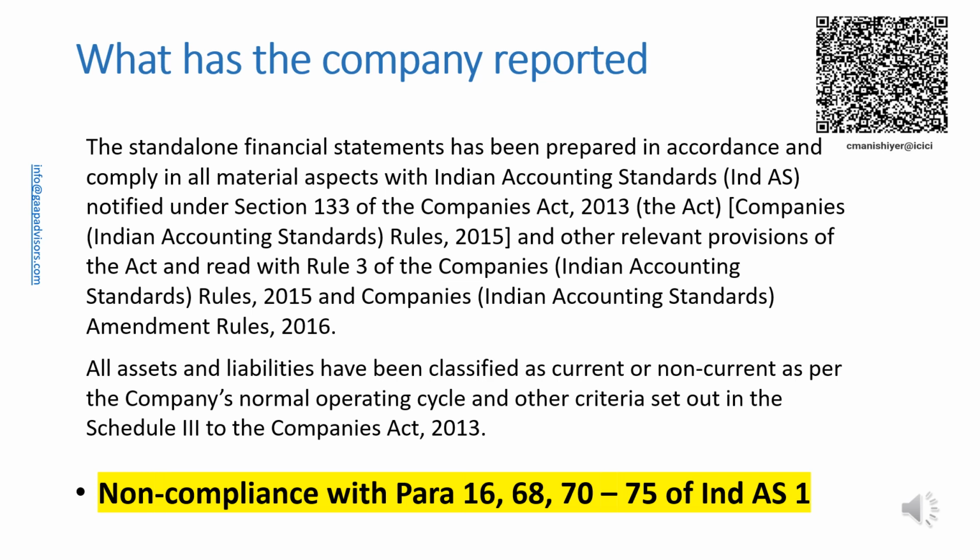Clause 2 of General Instructions for preparation of financial statements of a company required to comply with Ind AS of Division 2 and Division 3 of Schedule 3 states that the requirements of Ind AS prevail over that of Schedule 3. Therefore, a company cannot ignore the guidance given in Para 68 and Para 70 to 75 of Ind AS 1 while classifying assets and liabilities into current and non-current. The company has ignored that guidance.